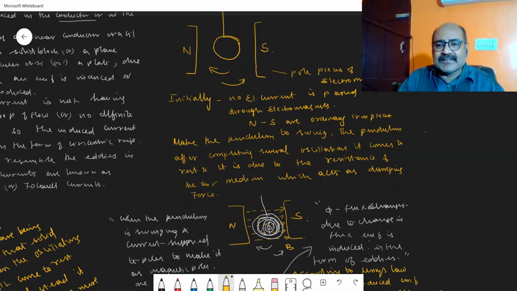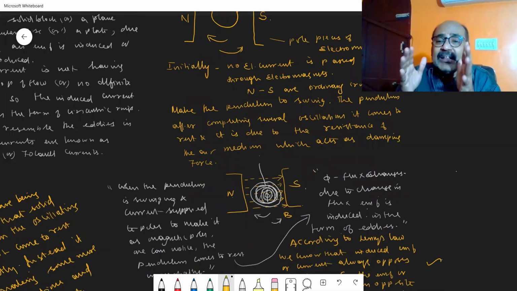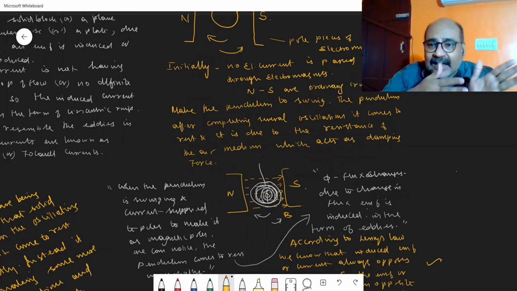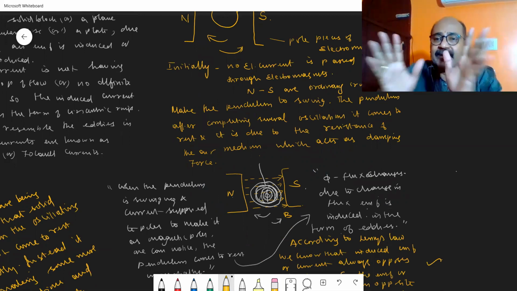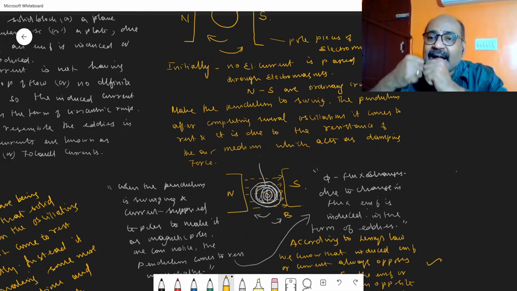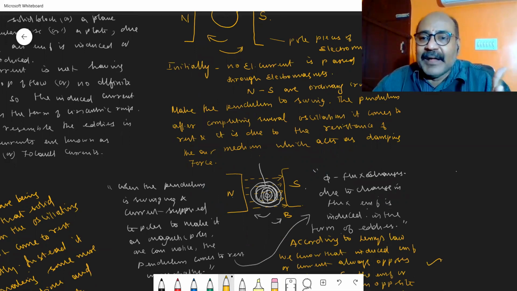Now what I am doing is supplying an electrical current to the two iron pole pieces so that a strong magnetic field acts between the two ends, so that one of the iron pieces acts as the north pole and the other as the south pole. Now, if you make the conductor oscillate in between the pole pieces, one can notice that the oscillating conductor will come to rest immediately. Why is it so? Why does the oscillating conductor come to rest immediately when you supply electrical current to the iron pieces so that they become an electromagnet?